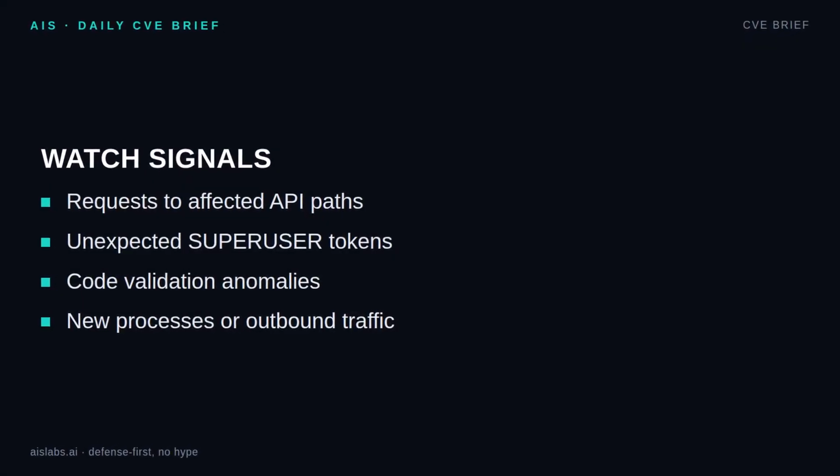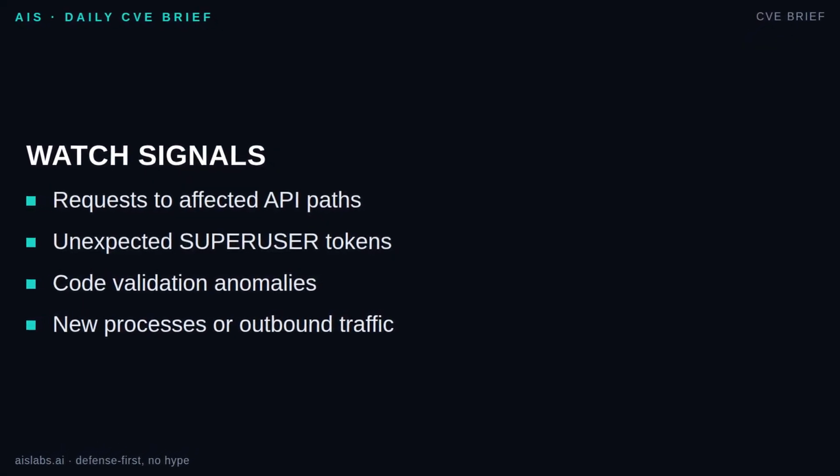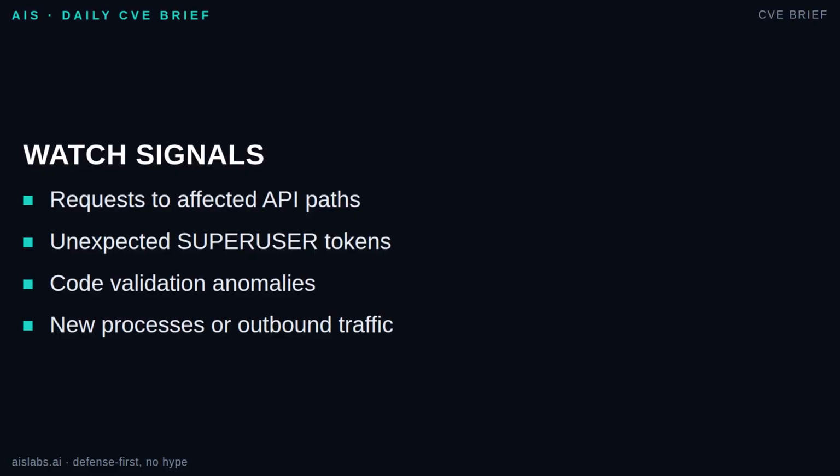For detection, focus on behavior that should be rare or tightly controlled. Review application and reverse proxy logs for traffic to the auto-login and code validation API paths named in the NVD description, especially from unknown sources or unauthenticated contexts. Look for unexpected creation or use of super-user-level tokens, unusual administrative activity, or configuration changes that do not map to a known operator action. Code validation activity should have a clear business reason and a recognizable source. Bursts, odd timing, or internet origin requests deserve attention.